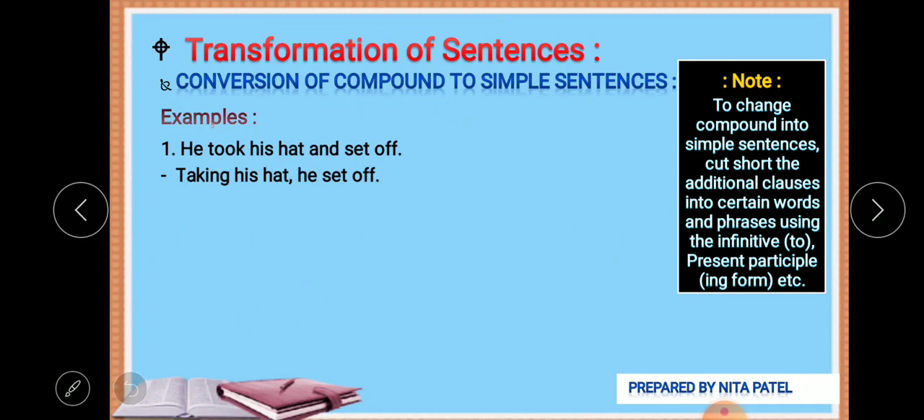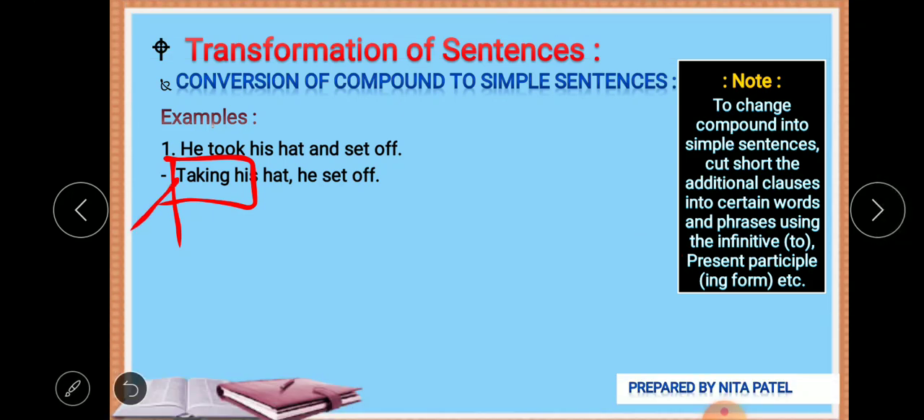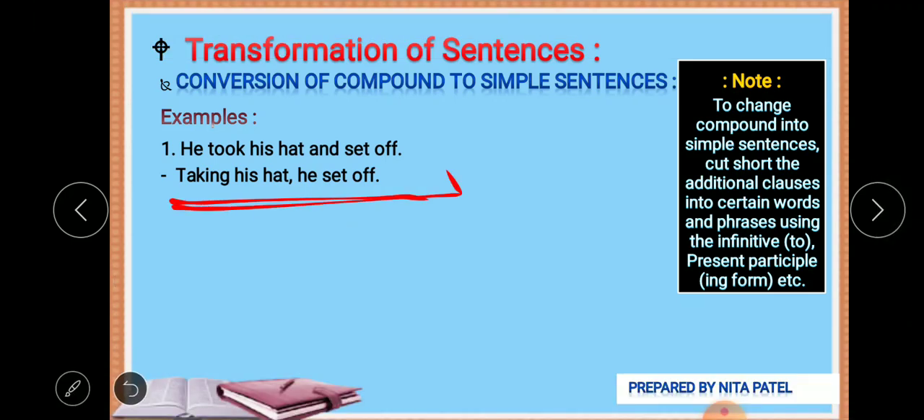Now look at this sentence. I have used this taking, but it is the form of the present participle. It's not the verb here. I haven't used it as a verb because I haven't used a to be form before this present participle. Second thing is that only one verb is there, that is set off. So it's just an example of a present participle phrase. We have completely framed it into a simple sentence. Let's see the next example.